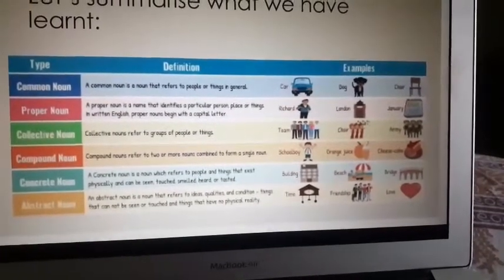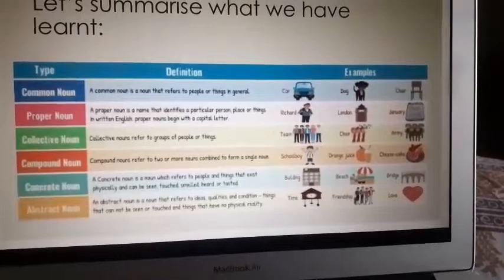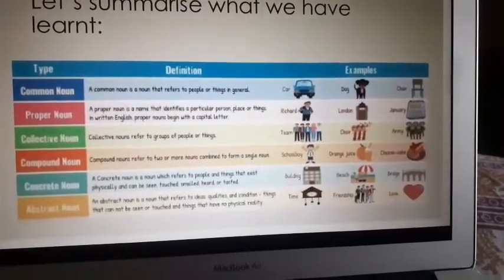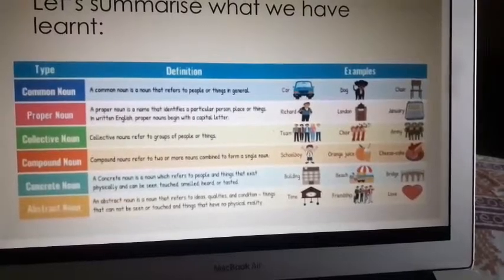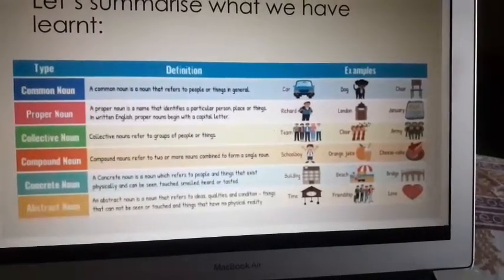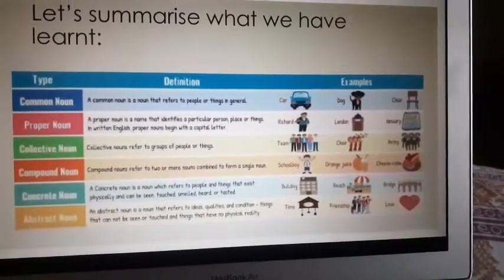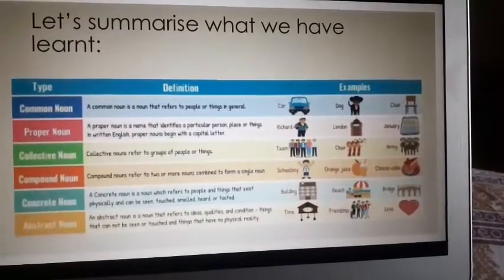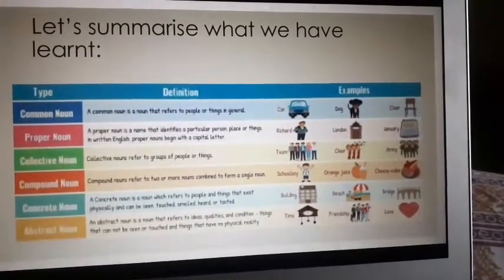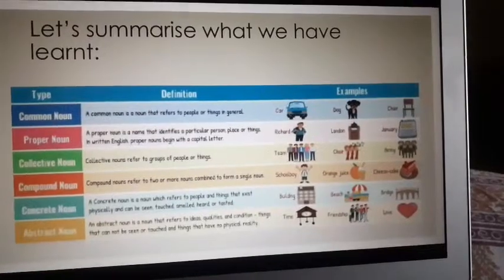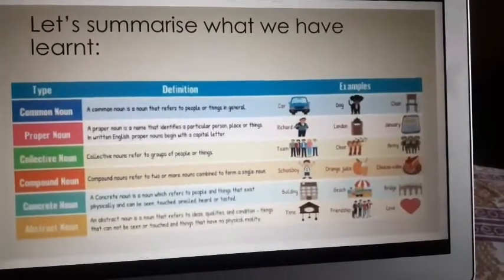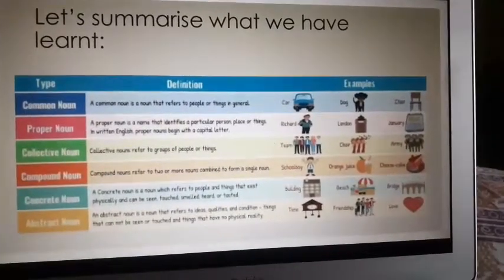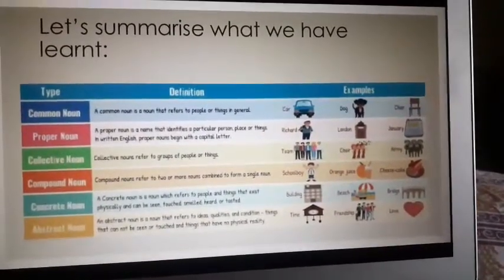What are concrete nouns? Concrete nouns are those which you can see, touch or smell, like building, beach, bridge, table, chair, etc. Now abstract nouns are those which you cannot smell, touch or see physically. Exactly, so time, friendship, joy, love, kindness, these are emotions which are expressed but cannot be seen. Right?